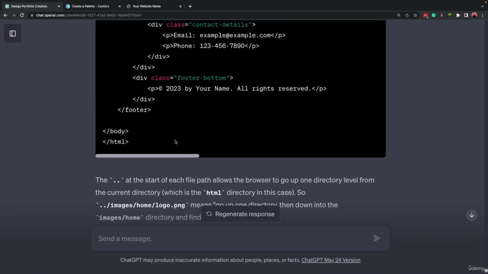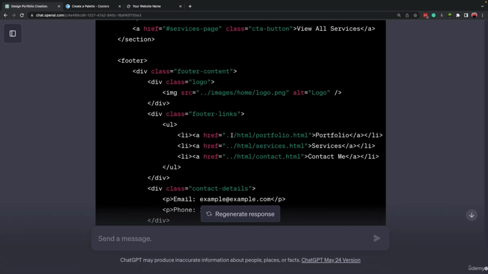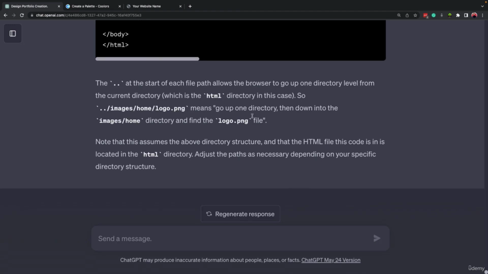Okay, so if we scroll up, for example, let's come here. These are the 2 dots that it mentioned, right? Wherever we are, when we add 2 dots, it will go one folder back. So if you want to have more information or learn more, you can read the explanation that ChatGPT provides. If you don't, it doesn't matter.